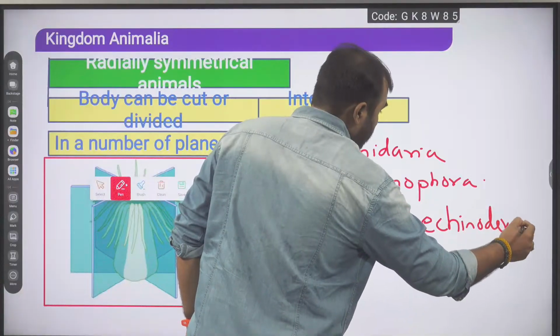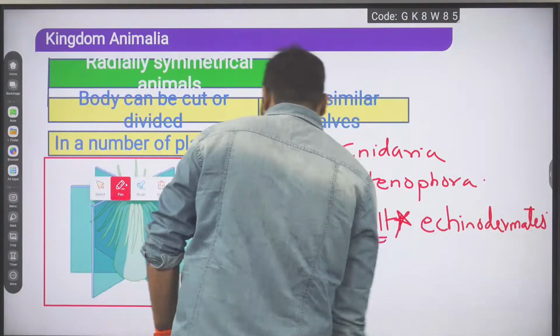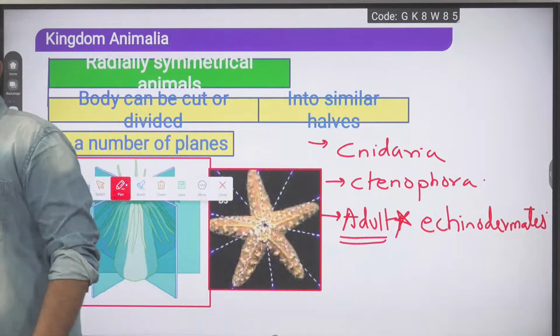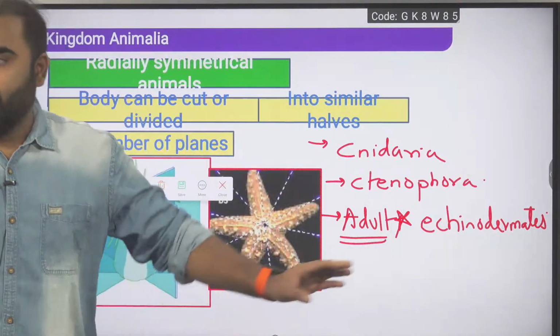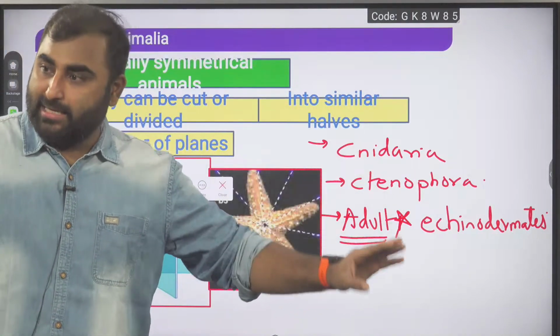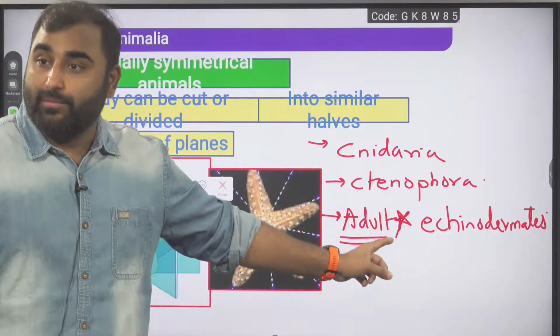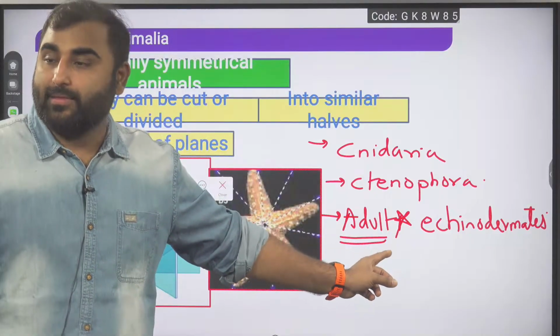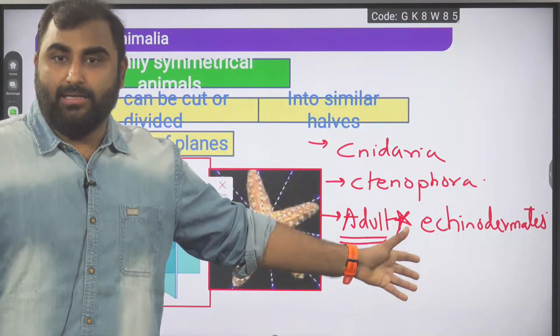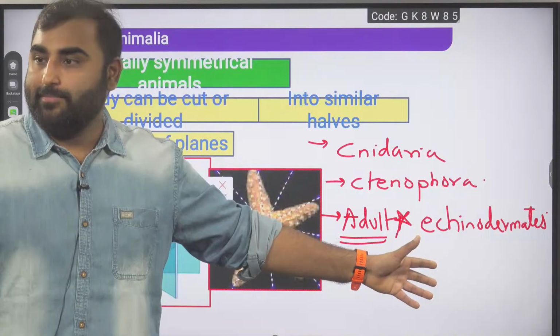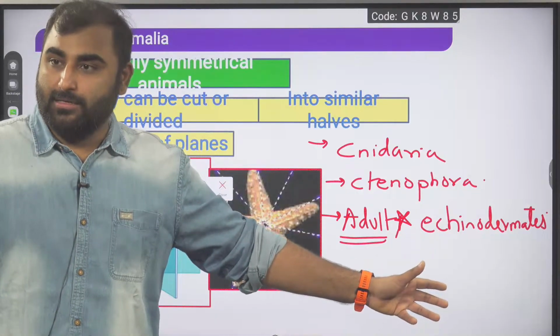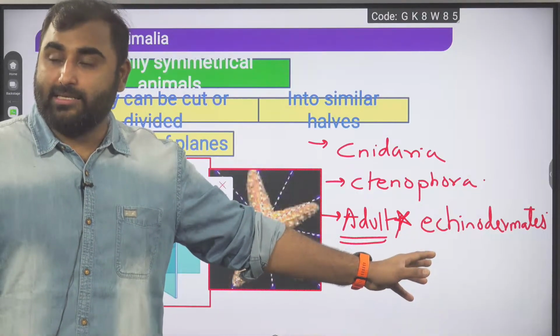Anything else you think, guys? Yes, Echinodermata is there, but we have to remember adult echinodermata. Starfish, brittle star, sea urchins, all will be radially symmetrical, but the adult one.